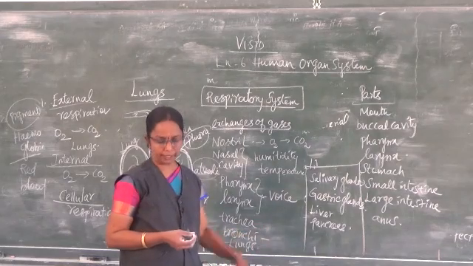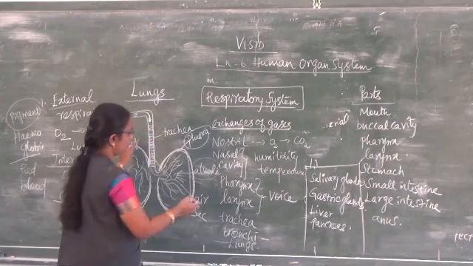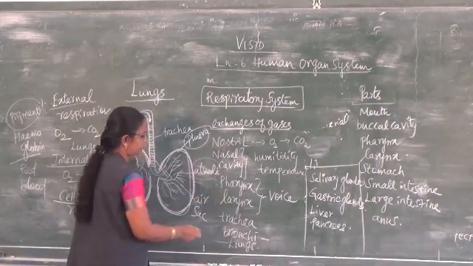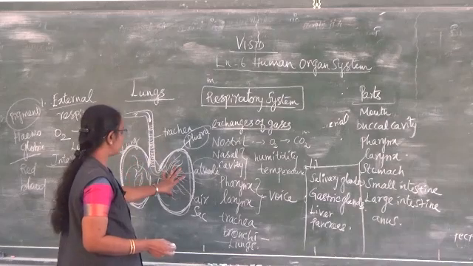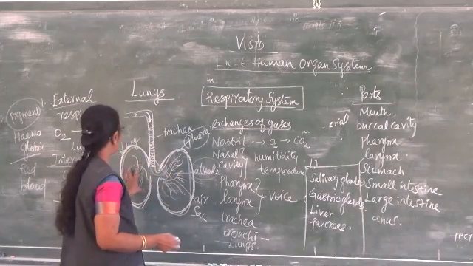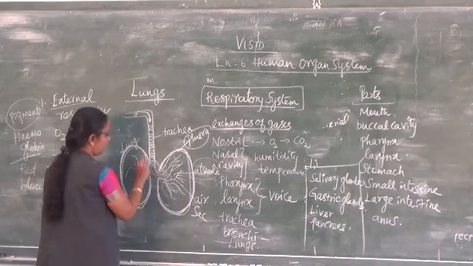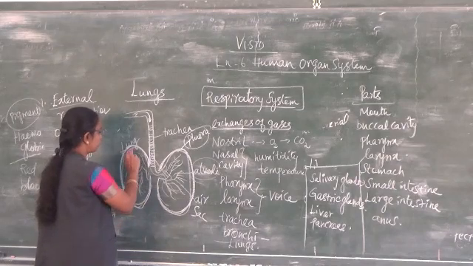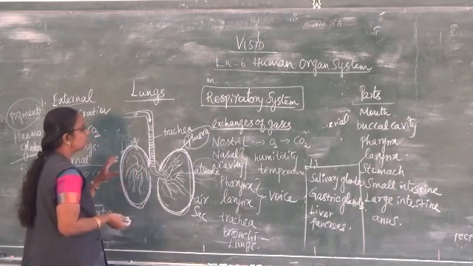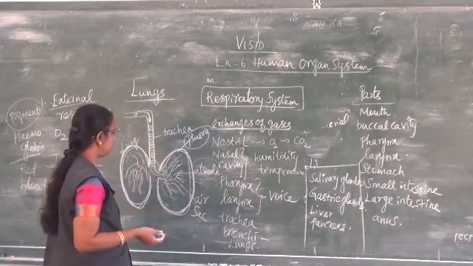And then the bronchi, the trachea, and then the pharynx and larynx. After that, where does it enter? It enters into the lungs. The lungs are divided into right and left. Inside the lungs, many air sacs are there through which the air enters and mixes with the blood. So these are the different parts which are present in the respiratory system.